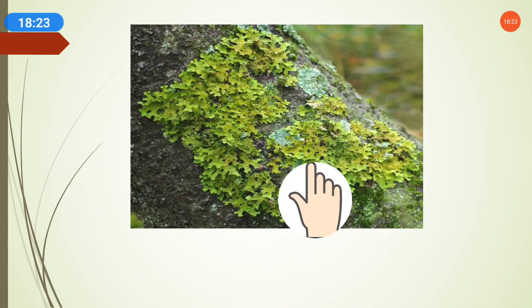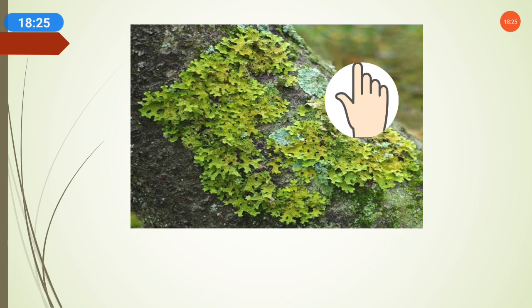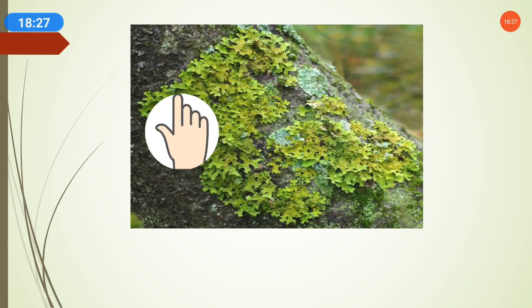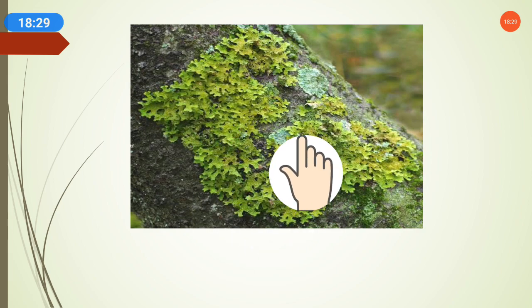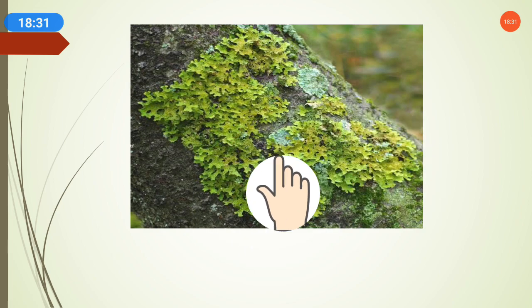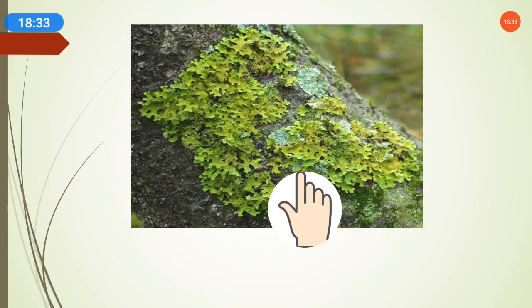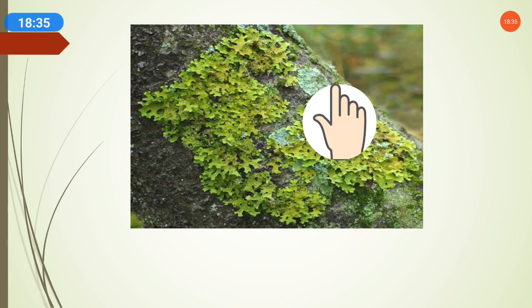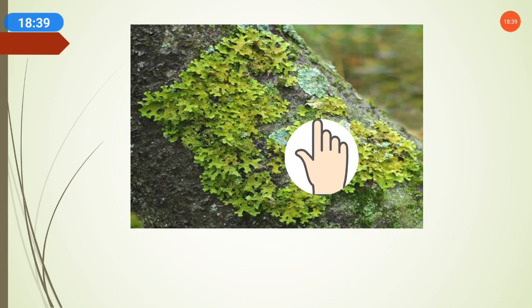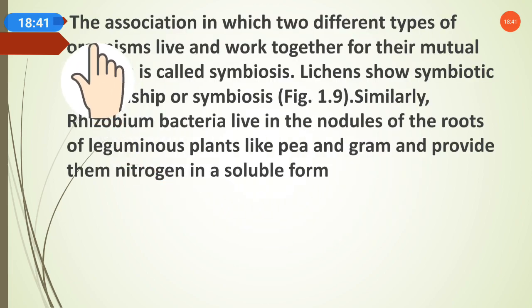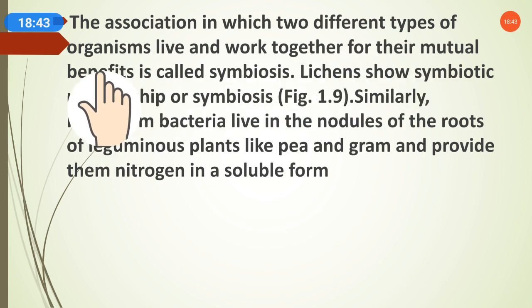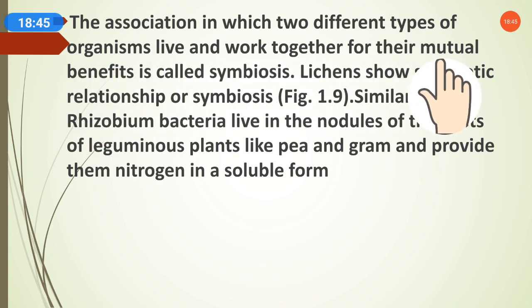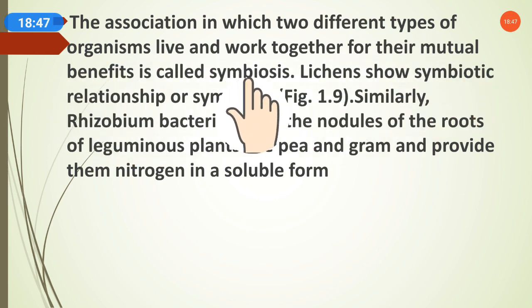In this picture you can see that the green is algae, and here the whitish is fungi, and they are living together, working together, sharing things together, and this mutual relationship is called symbiosis. The association in which two different types of organisms live and work together for their mutual benefit is called symbiosis.